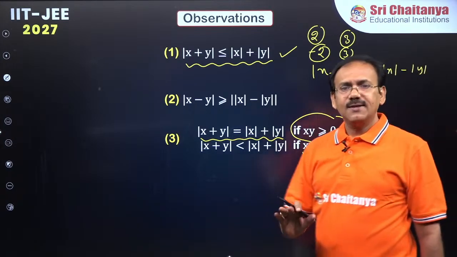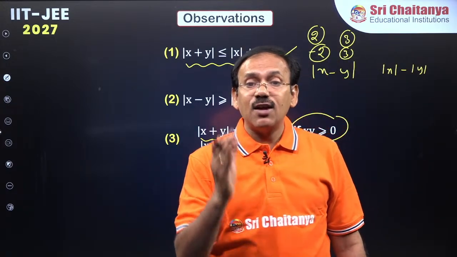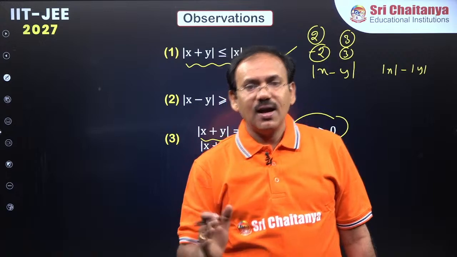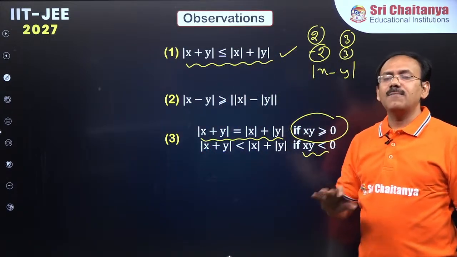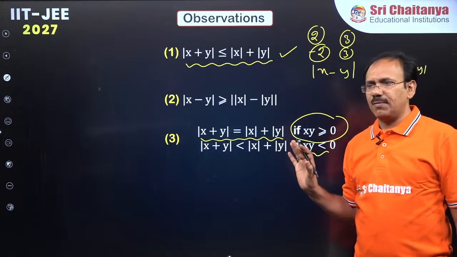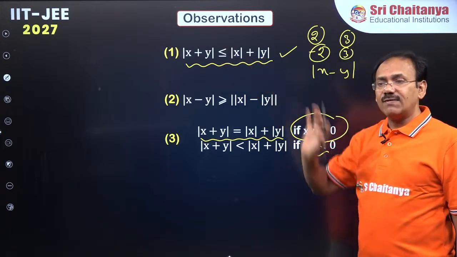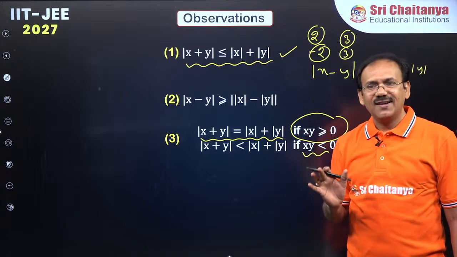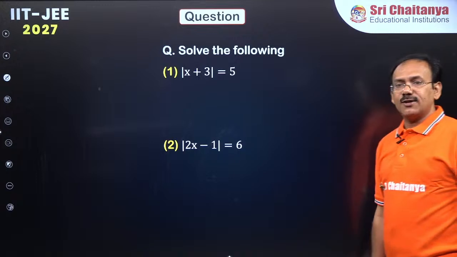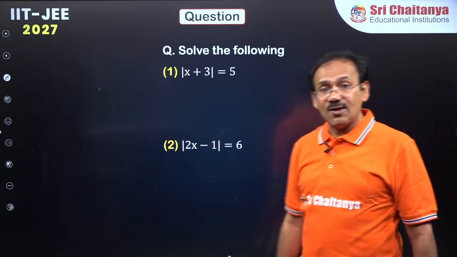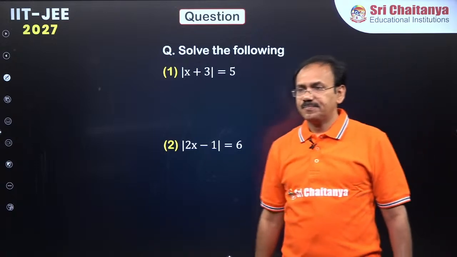Let me repeat again. Mod x plus y is generally less than or equal to mod x plus mod y. And when will equality hold? If x and y are both positive or both negative, maybe 0, no problem. When will you get strictly less than? If they have opposite sign. Okay, right, dear students? Now we shall do some questions related to modulus equations, inequations and graphs.